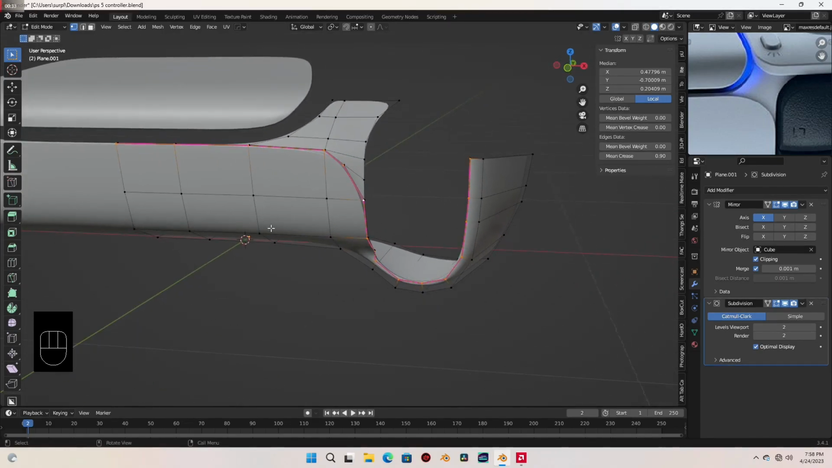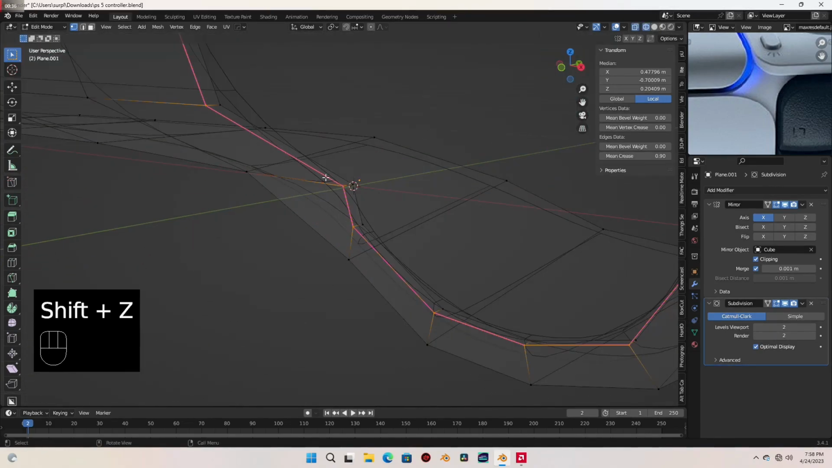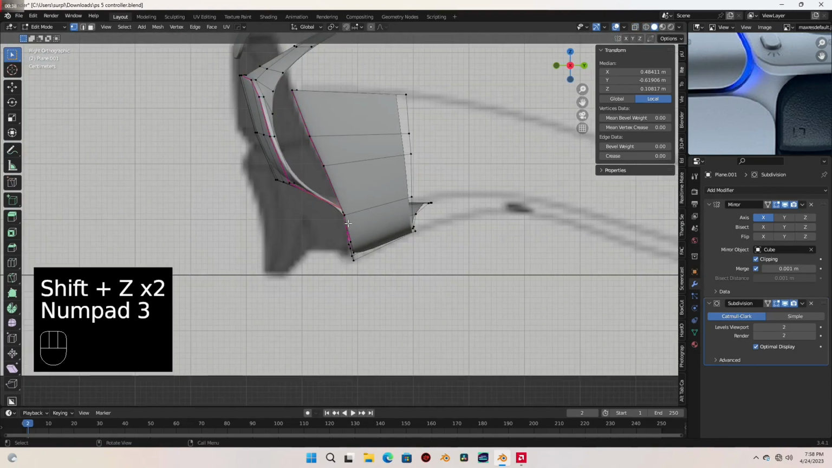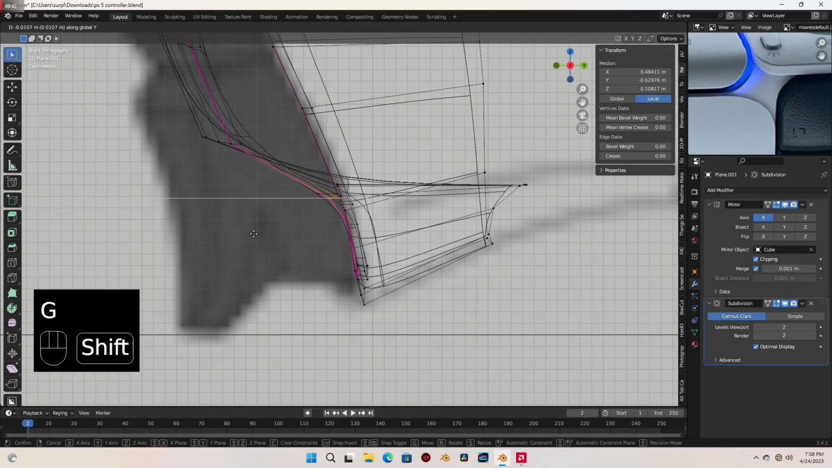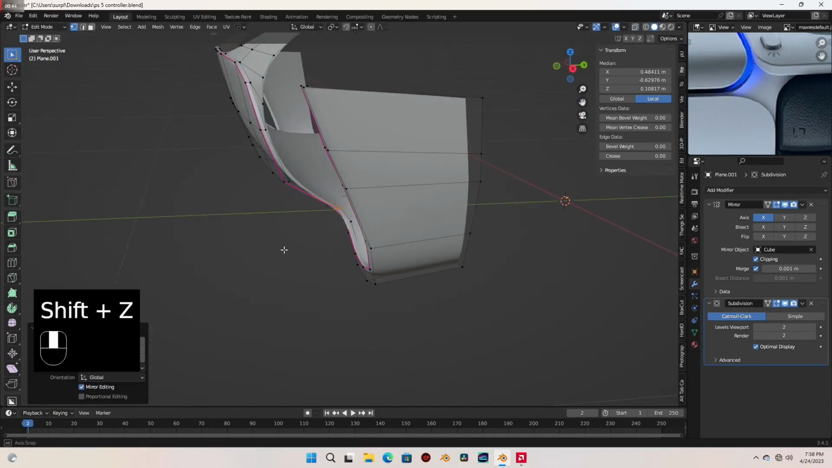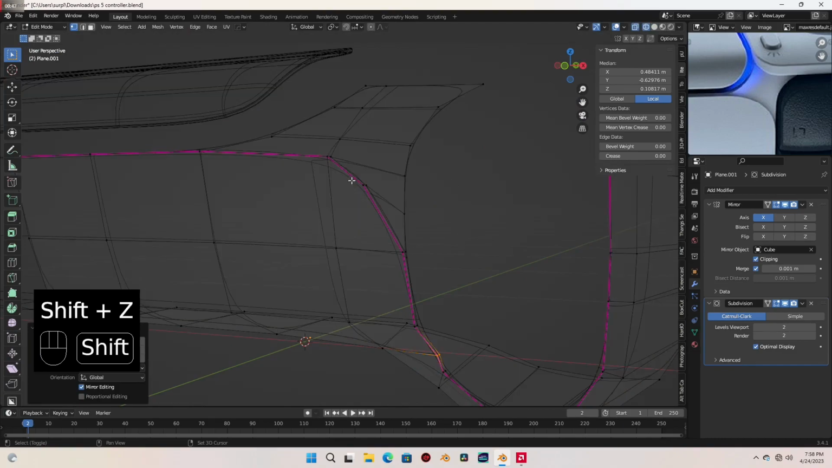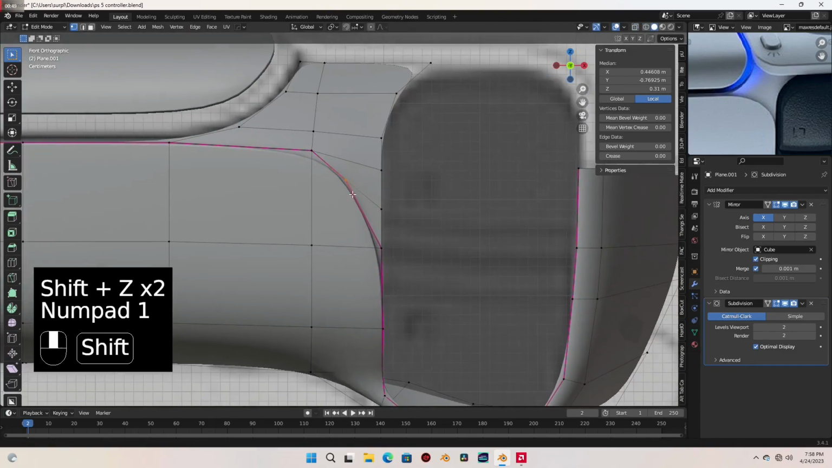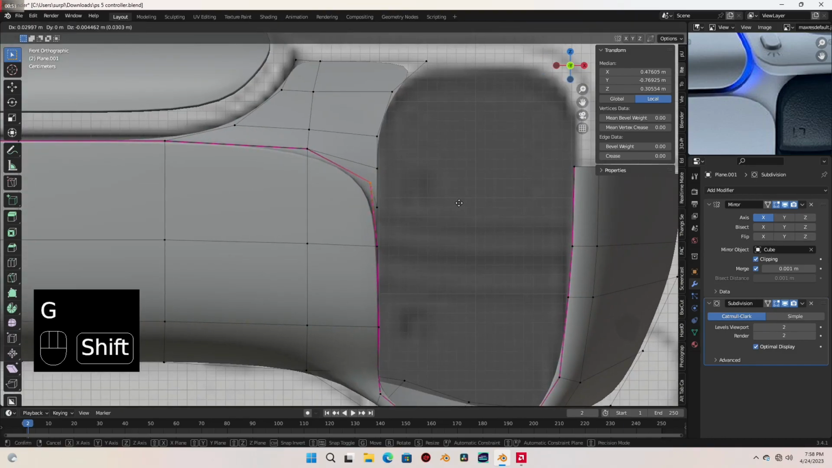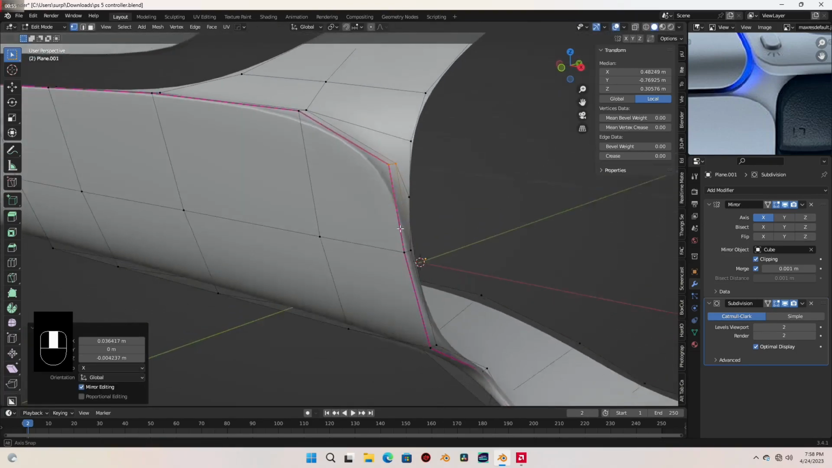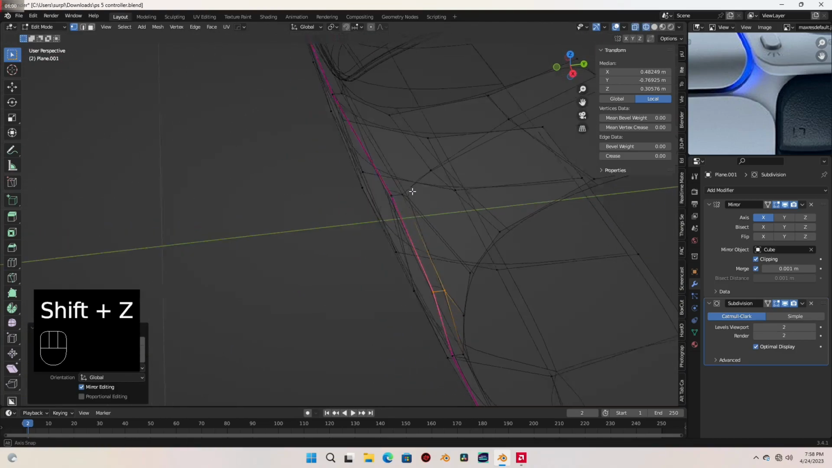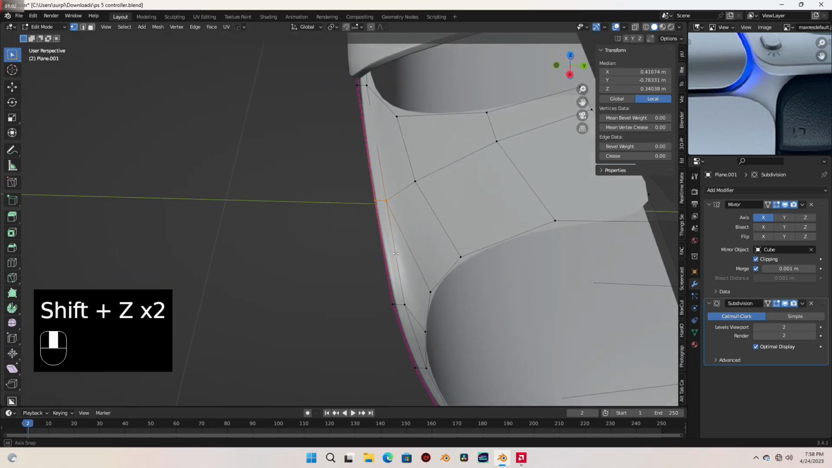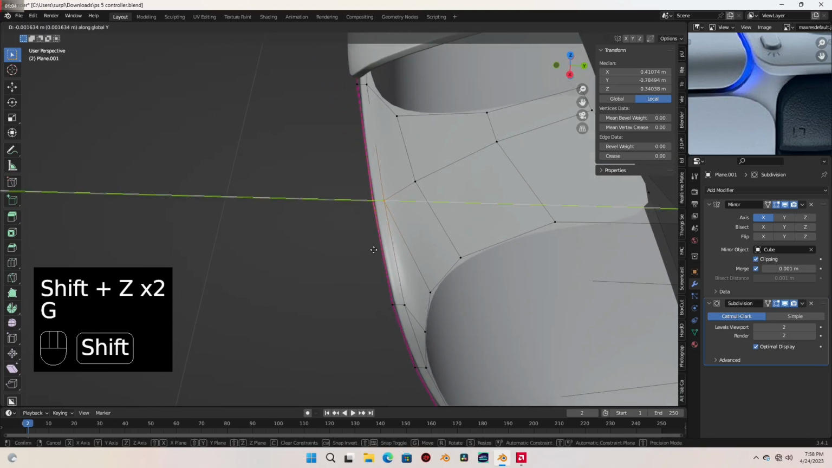Okay, and I'm going to select these two vertices and go to side view. Let's push them out slightly. And I'm also going to select these and let's bring it over here. Okay, and maybe we can also move these out slightly too.